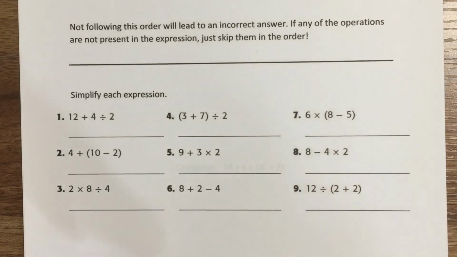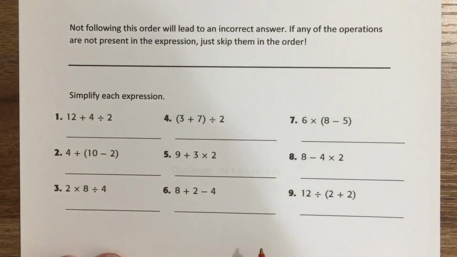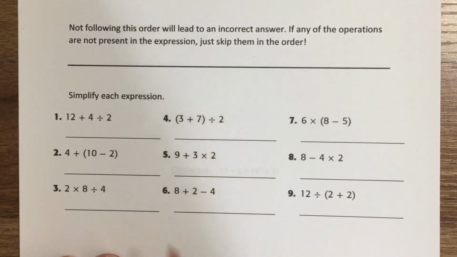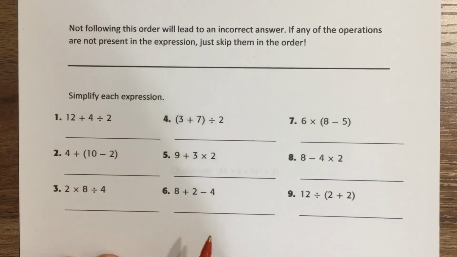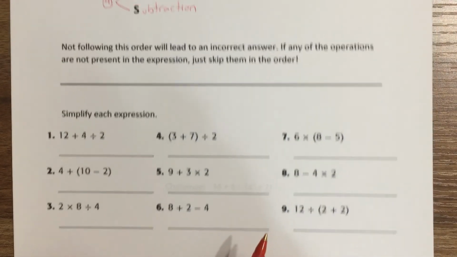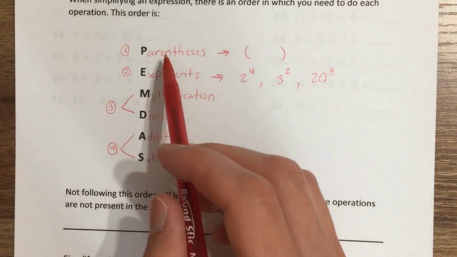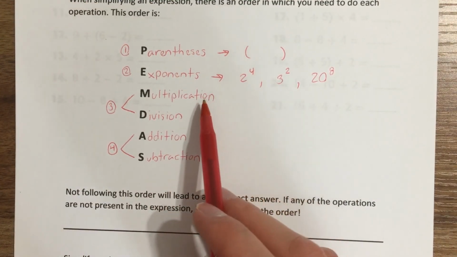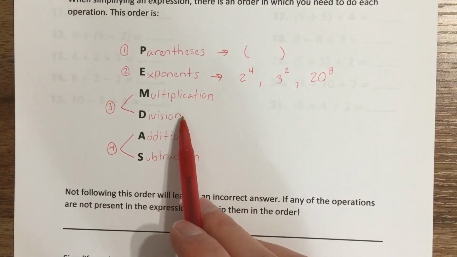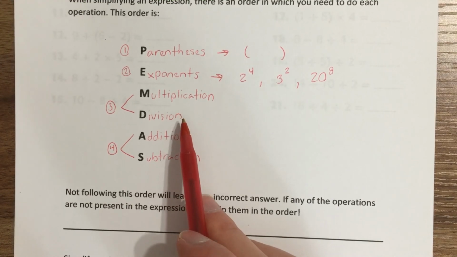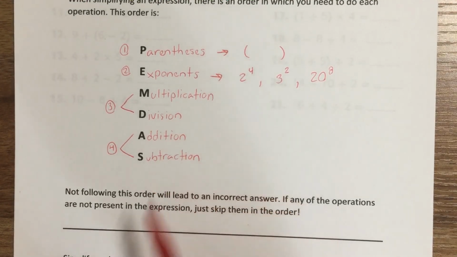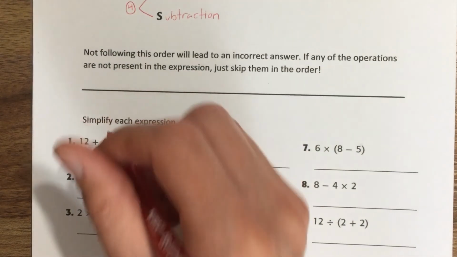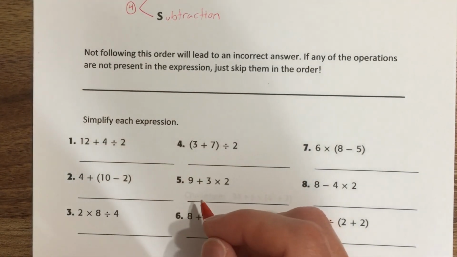So let's practice some of these. Let's put these into action. So 12 plus 4 divided by 2. Well, I have a plus and I have a divide. So which one comes first? Well, we don't have parentheses, we don't have exponents, we don't have multiplication, but we do have division. That tells me we have to divide before we can add. So let's do that. 4 divided by 2. What's 4 divided by 2?